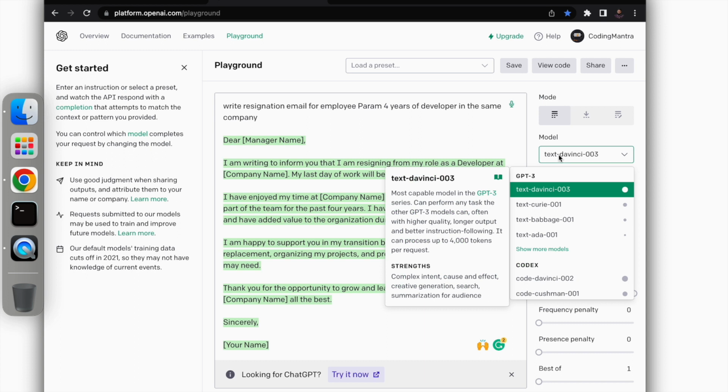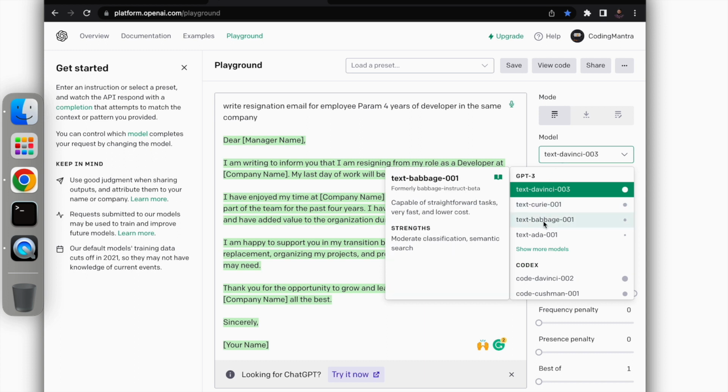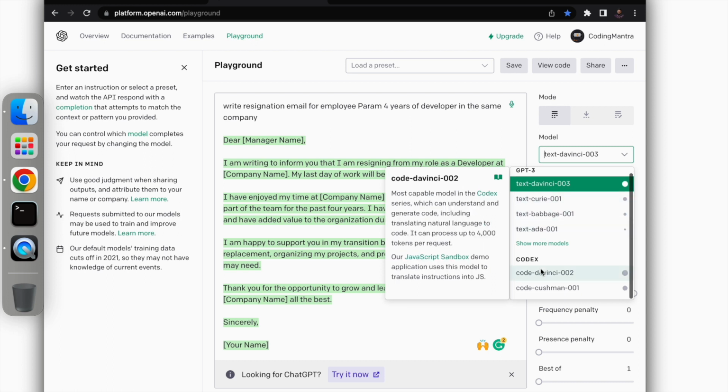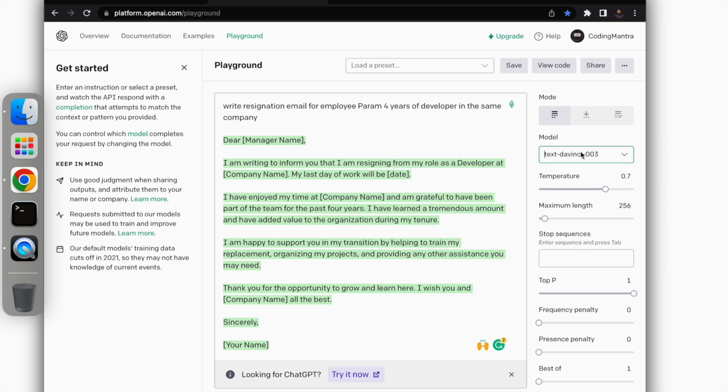So these models are available in multiple versions. Some are trained in a different way, and there are differences between the prices and differences in the knowledge they have. Okay, so a few are the older ones, a few are the latest ones. So you can see the model here.